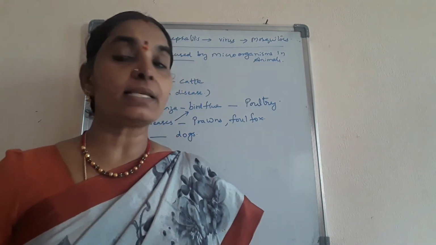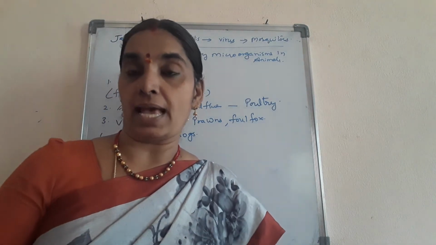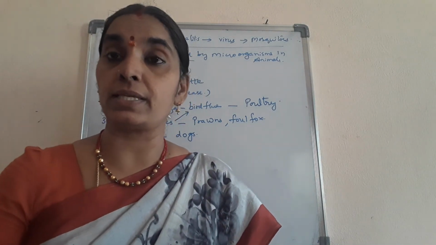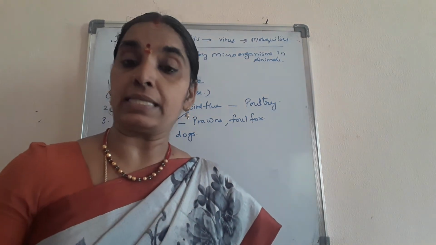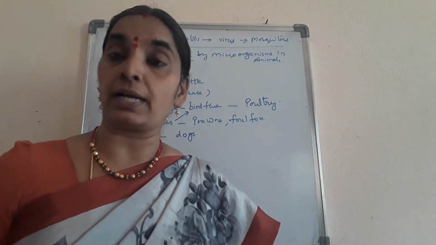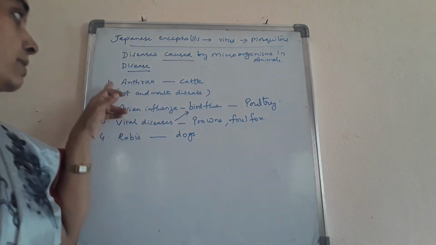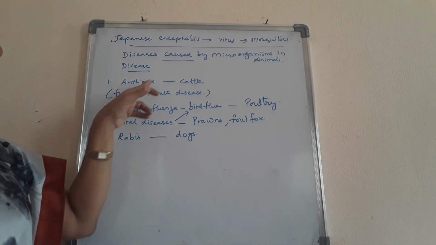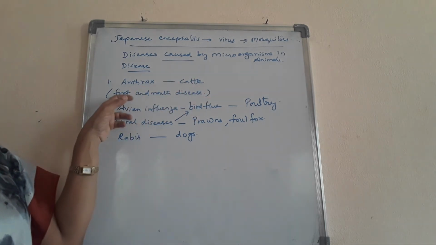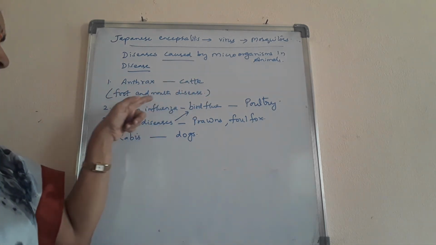So next, disease causing microorganisms in animals. Animals also suffer from diseases due to microorganisms like bacteria, insects, parasites, fungus, etc. So what are the different diseases? We'll see. Anthrax. It is a disease caused in cattle, for their foot and mouth disease.